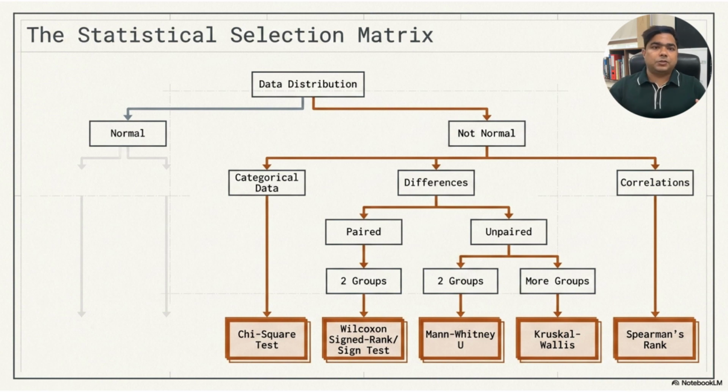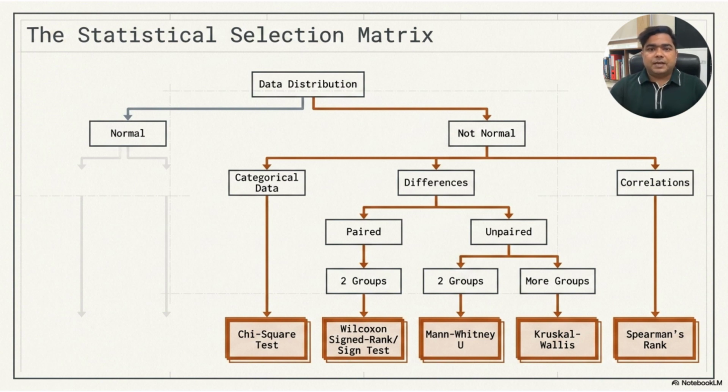If we are comparing differences between paired observations, we may use the Wilcoxon signed rank test or the sign test. If we are comparing two unpaired or independent groups, we may use the Mann-Whitney U test. If we are comparing more than two independent groups, we may use the Kruskal-Wallis test. If we are measuring correlation using ranked data, then we use Spearman's rank correlation.